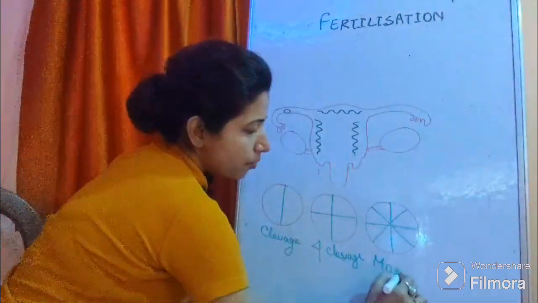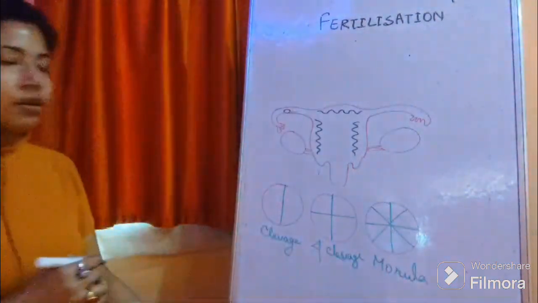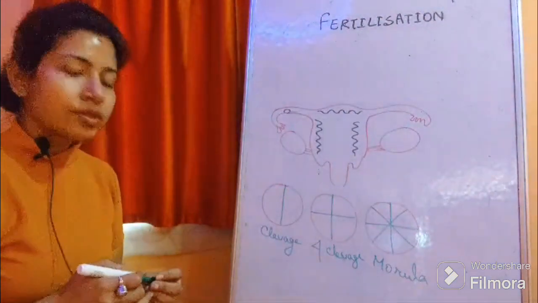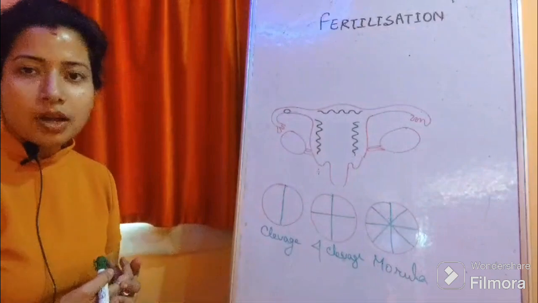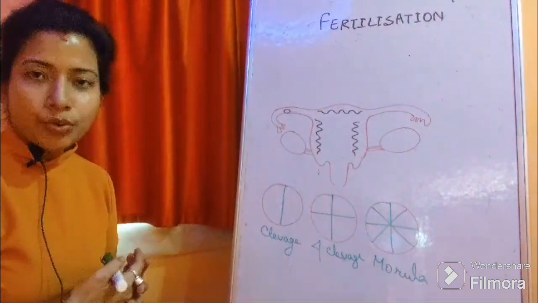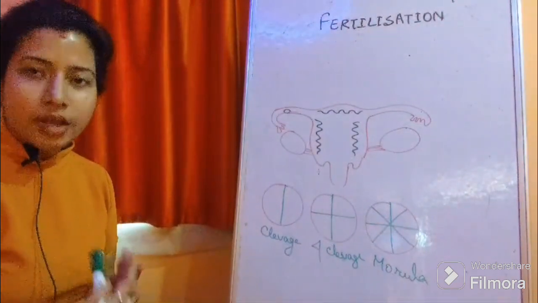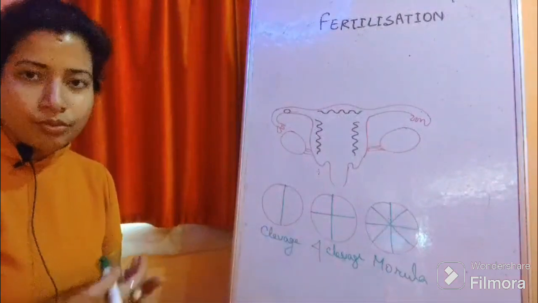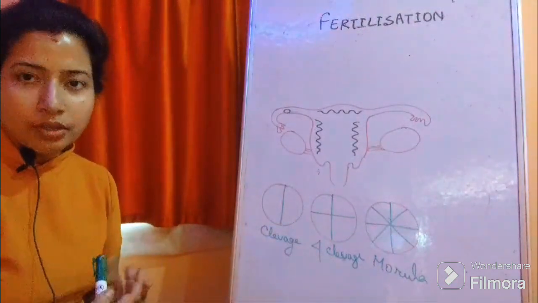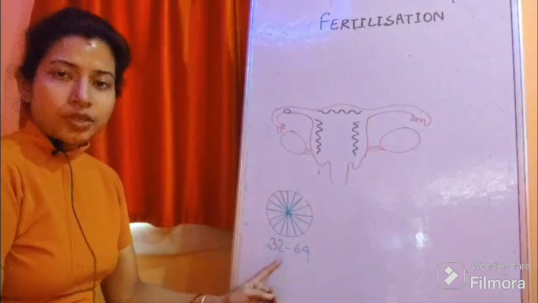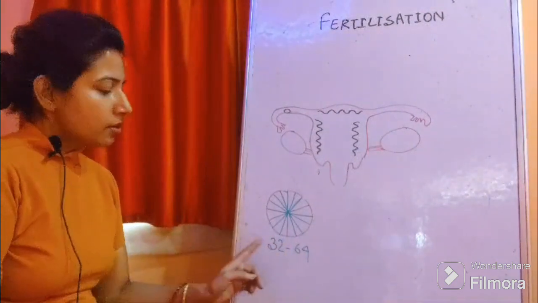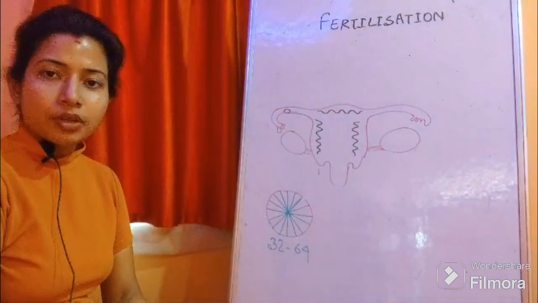So zygote undergoes several mitotic divisions, and these stages are known as cleavage, morula, blastula, gastrula. I am going to show you morula, blastula. What are these stages? Morula. After morula, this blastula is formed having 32 to 64 number of cells.